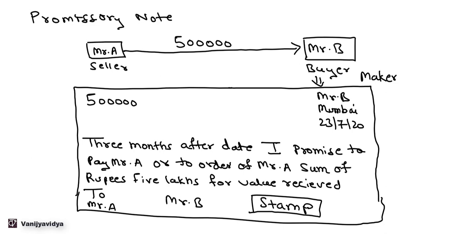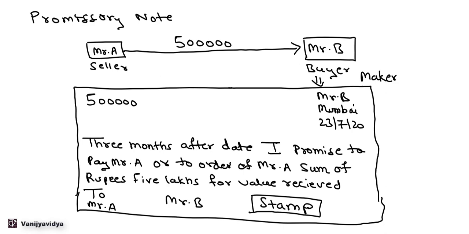Now in this case, if you see, this promissory note is made by the buyer, the maker, the buyer himself. See the wording, 3 months after date, that is 3 months after the date of the bill, I promise to pay, that is Mr. B is promising to pay Mr. A or to the order of Mr. A a sum of rupees 5 lakhs for the value received. That is, he is promising it and he is accepting it. That is, he is signing it.